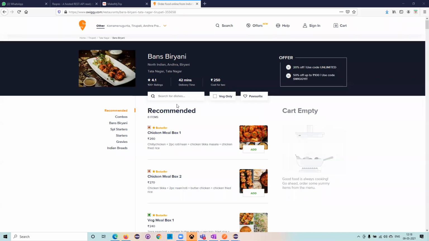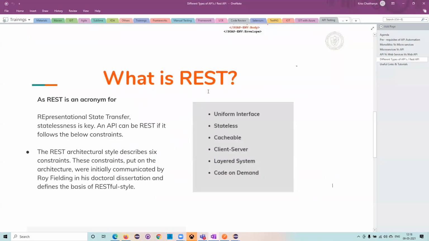For doing that, we will be using this particular category of API, not endpoint, category of API. That is what it was trying to say about representational state transfer: the presentation state transfers from one to another. Now, if you want to create a REST API, you should have these 6 constraints. Just as if you wanted to become a police officer or an army soldier, what are your basic constraints?